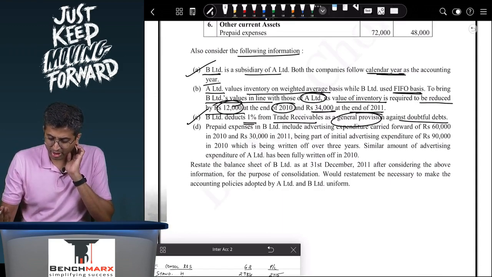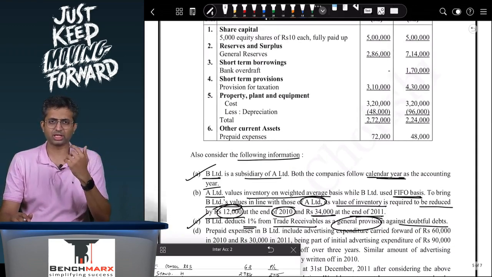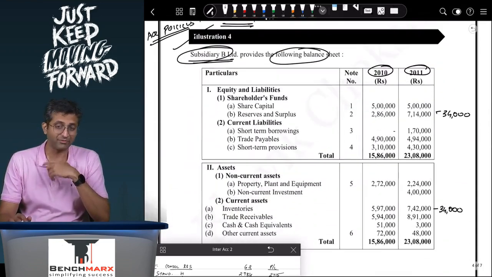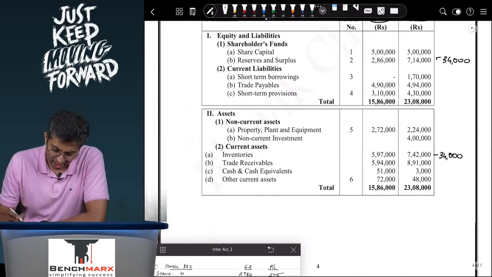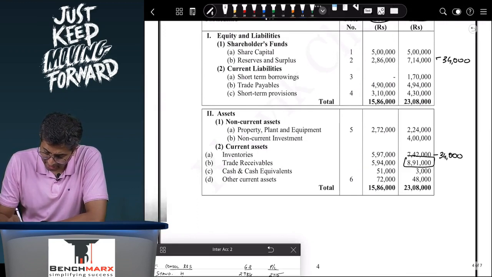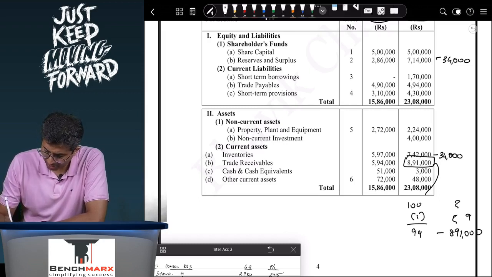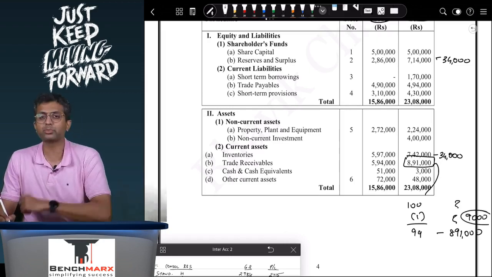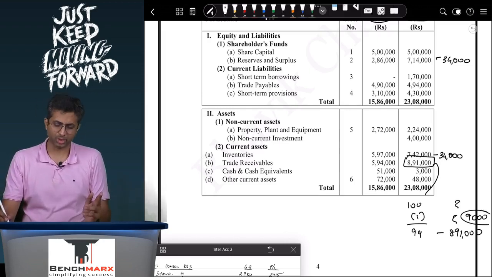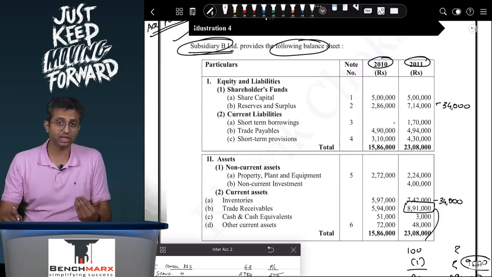Probably A is not deducting that. So if A is not deducting that and you want to maintain a consistent policy, you will have to reverse the effect. The debtors over here are 8,91,000. Now 8,91,000 is after deducting bad debts. So if 100 minus 1 will come to 99, and 99 is 8,91,000, then 1 is how much? 100 is how much? So 1 over here will probably come to 9,000. So you will reverse the provision for bad debts to the extent of 9,000. Second effect will go against the retained earnings.